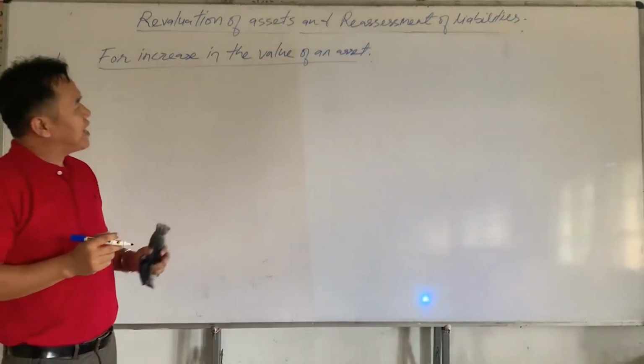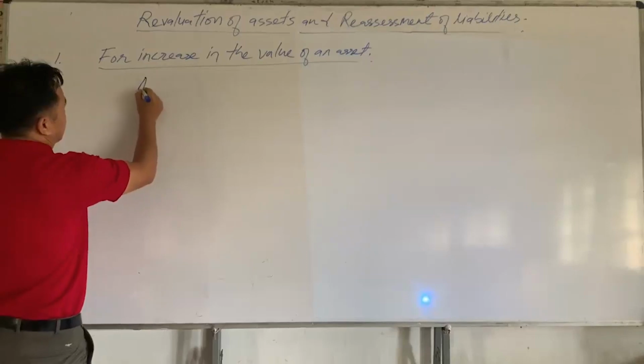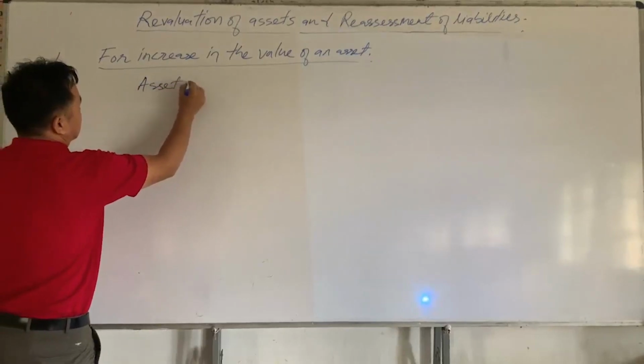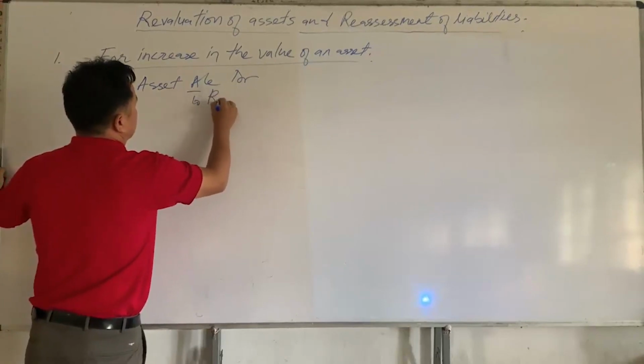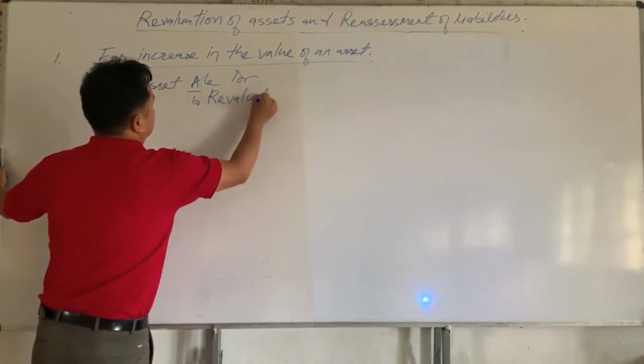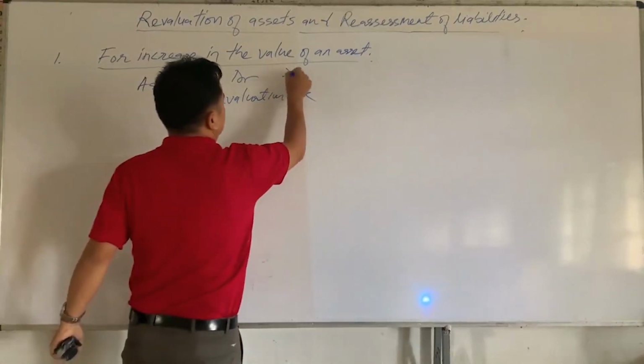If the value of an asset is increased, then the journal entry will be: asset account Dr. to revaluation account. So why is the asset account debited here?